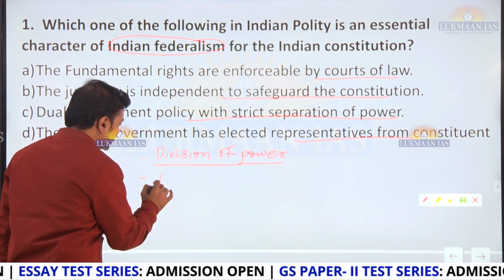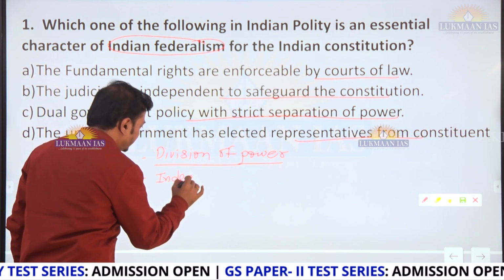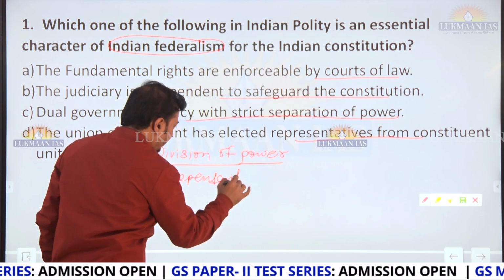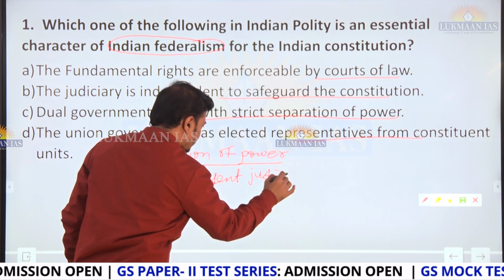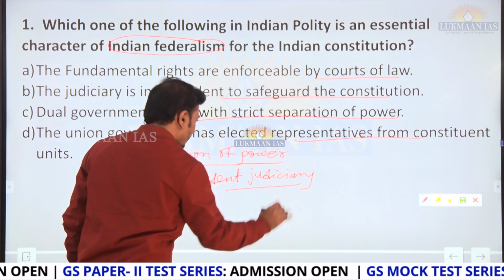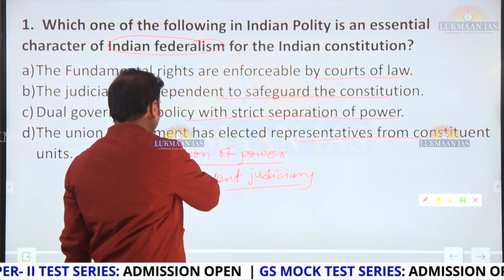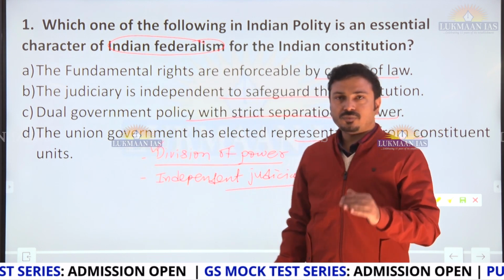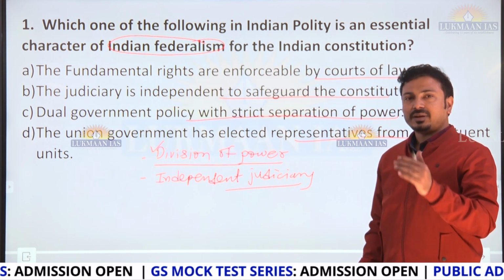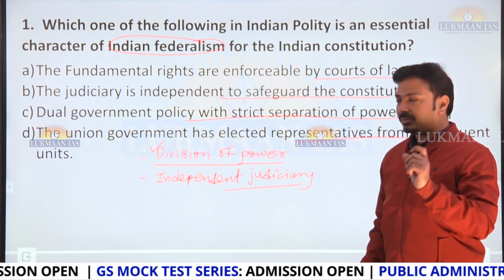Other example is independent judiciary. Independent judiciary ensures the implementation of the constitutional provisions, especially related to the federal aspect. So when there is independent judiciary, the federal aspects are ensured, maintained.